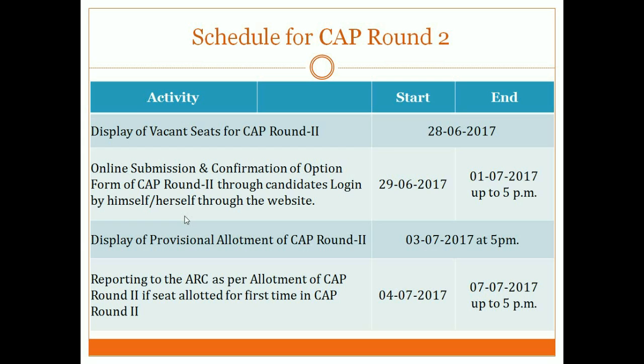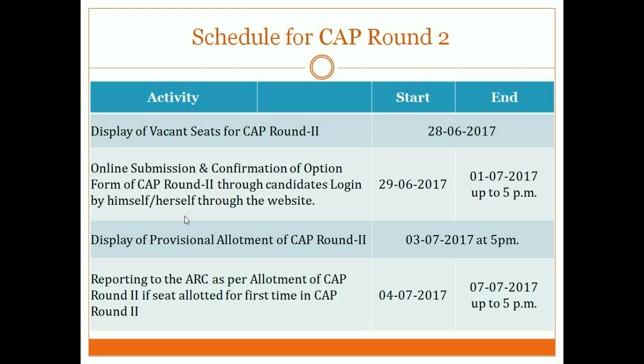First case: in CAP round 2 also, I was not allocated any seat. You have to wait for CAP round 3. Case 2: in CAP round 2, a seat is allocated, but I didn't choose a seat in CAP round 1 because it was not a good college. In CAP round 2 I got a higher-ranked college, 2-3 ranks above, but again I will not take admission in that college this year. Again, you don't do anything, go to CAP round 3.